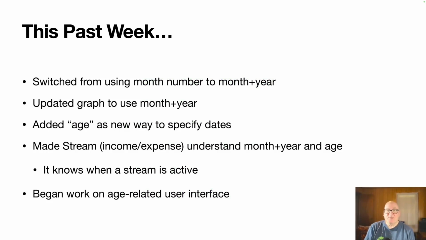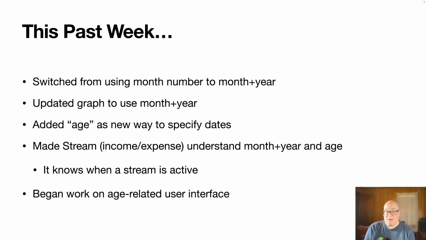All right, so this past week we had two basic focuses. One was the notion of month plus year instead of month number. So in the first version, we were projecting months 1 through 360, and so 5 years from now is 5 times 12 plus whatever. It's just an awkward way to work with things. Month year is much more understandable. So we switched over to that domain concept, updated our graph to use month and year, and also updated our streams to understand month and year.